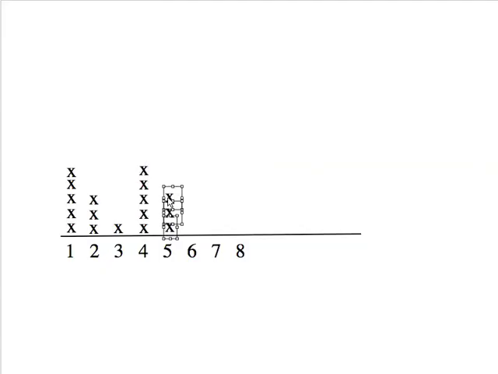Okay, so there's the frequency plot of the 5s, and then we need a single x here for the 6s. Alright, so looks like that's our frequency plot. Now it's got a rather interesting shape to it, doesn't it? It looks like a couple of triangles set up on top of each other.